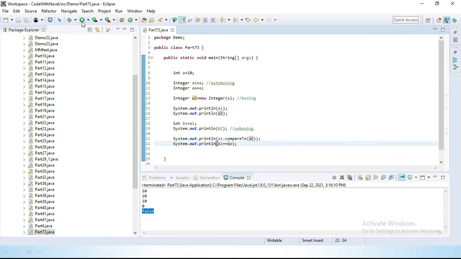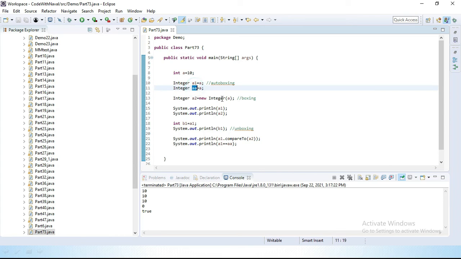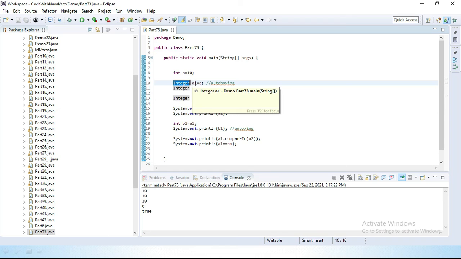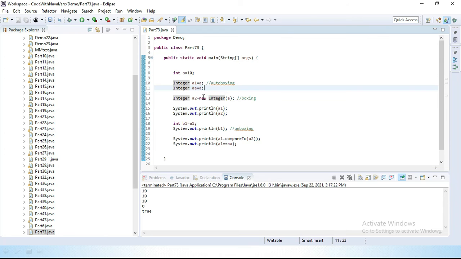Okay, and then save. Then you can see here we get a true value, because here we create a wrapper class object without using a new keyword. Let's remember this. If we use a new keyword, then that object is created inside heap memory. If we don't use a new keyword and we directly create the object, then that is stored inside the string constant pool. We will see all this memory management in detail in an upcoming video. For now, let's remember these two things.